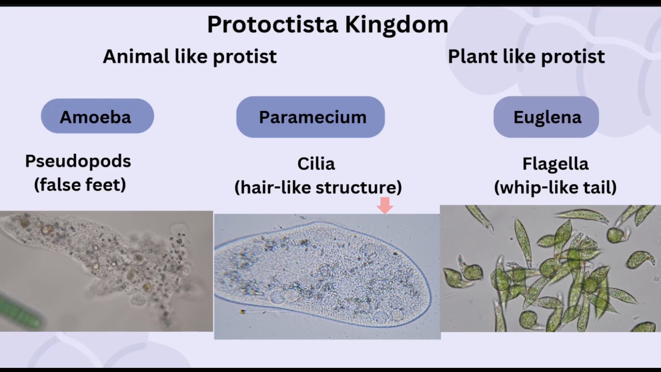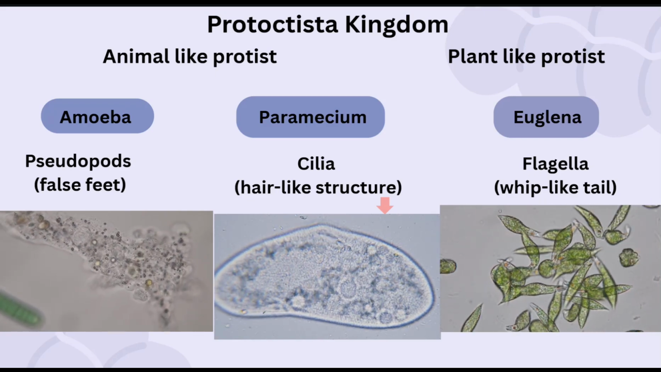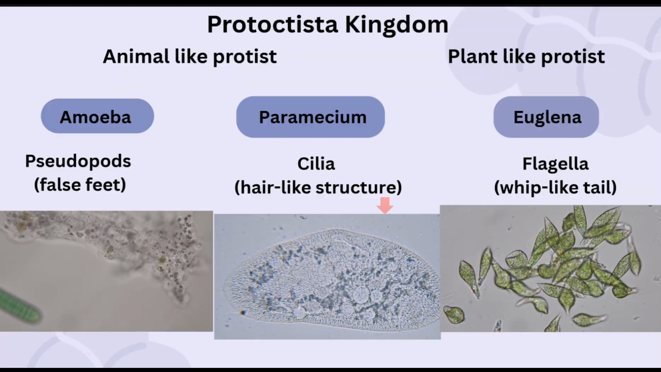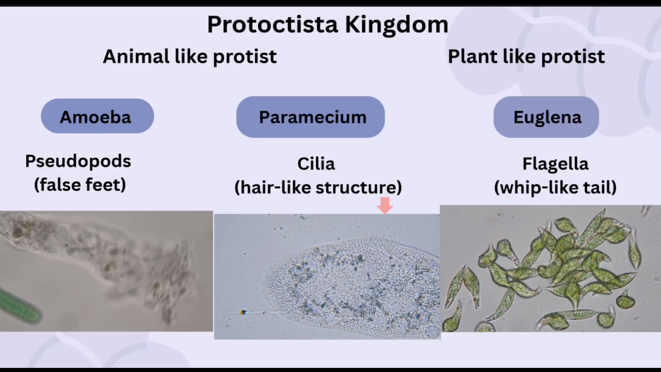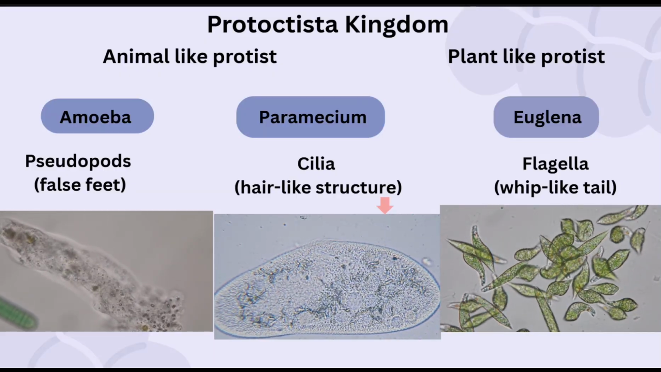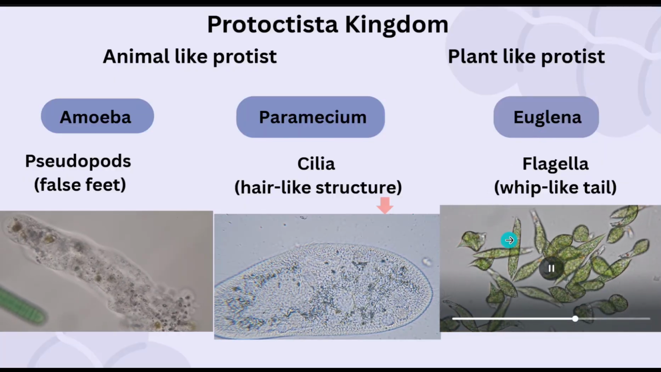Amoeba uses temporary extensions of its body called pseudopods, which means false feet, to crawl and to surround food. Paramecium is covered in short, hair-like structures called cilia that beat to swim. Euglena uses a long, whip-like tail called a flagellum to propel itself.